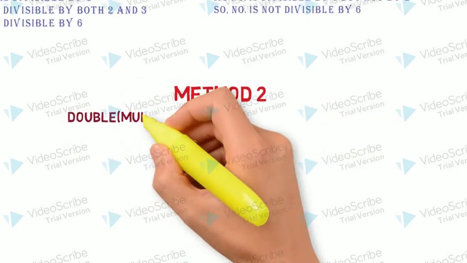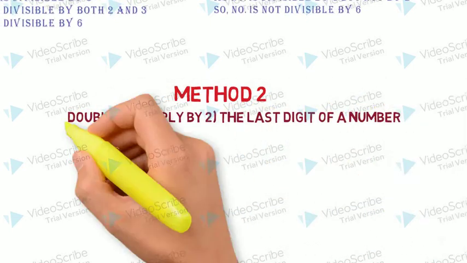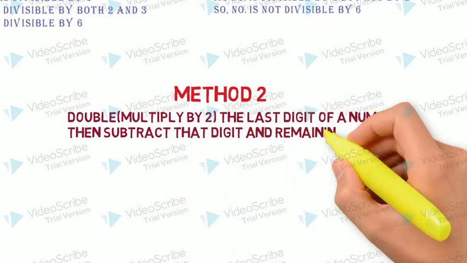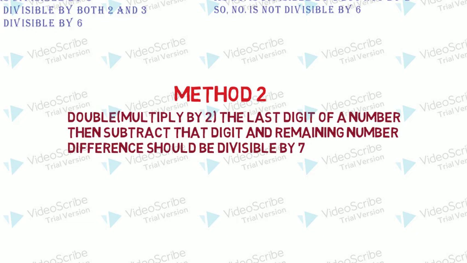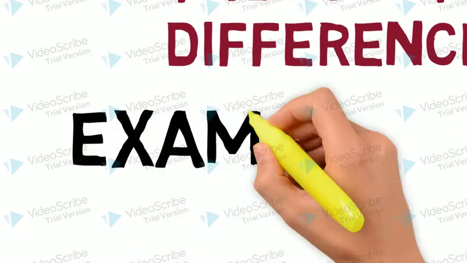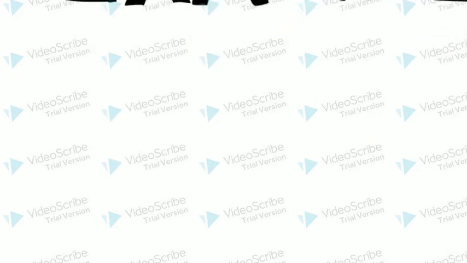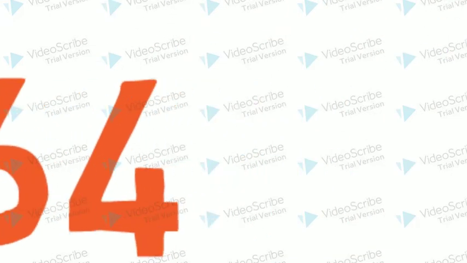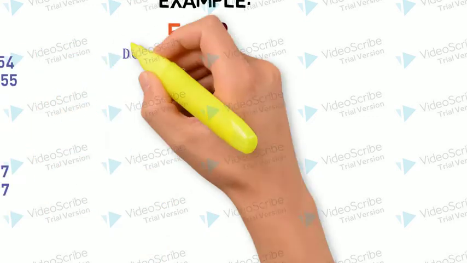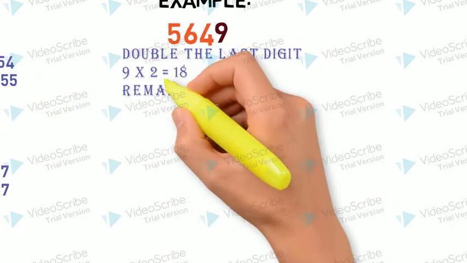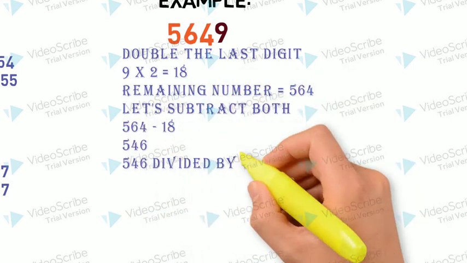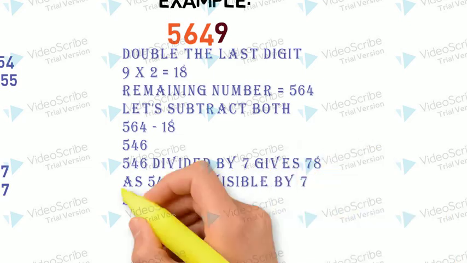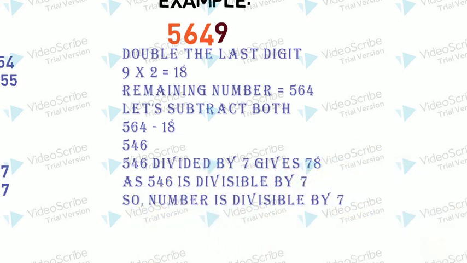Now what about method number 2? In this case, we will multiply the last digit by 2 and then we will subtract its answer from the remaining number and the result should be divisible by 7. Let's see. 5649. Here we can see the last digit is 9. Let's double it. 18. Remaining number 564. After subtraction we will get 546. Now 546 is divisible by 7 because the remainder is coming 0. So we can simply say the number is divisible by 7.